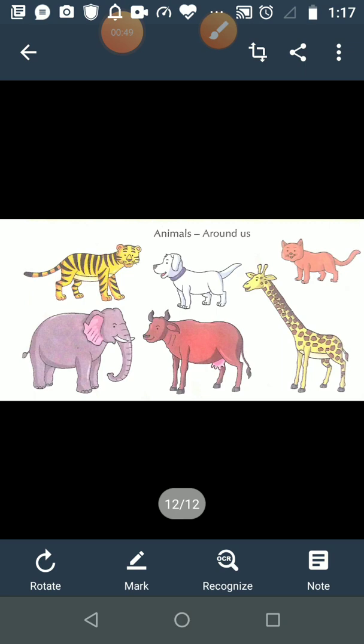First is animals, then birds, third is insects, then fourth one is reptiles. Which animals come in this category? Reptiles. Fifth, water animals. Sixth, water and land. It means those animals who can survive in water also and on land also. They are also known as amphibians. So all these things we have studied in our previous video.